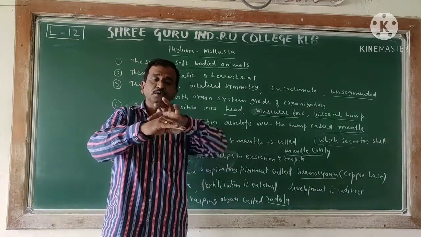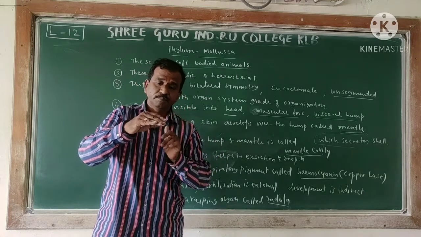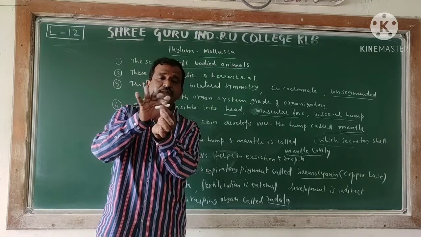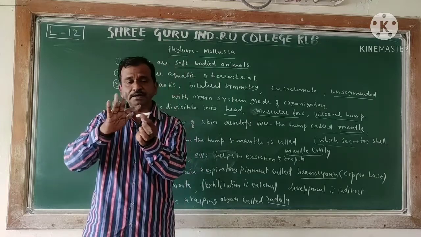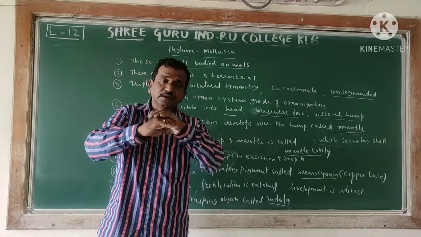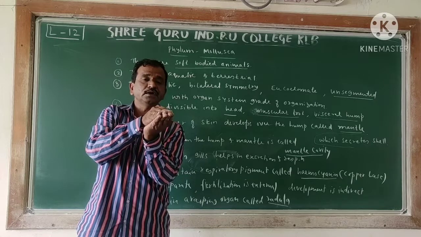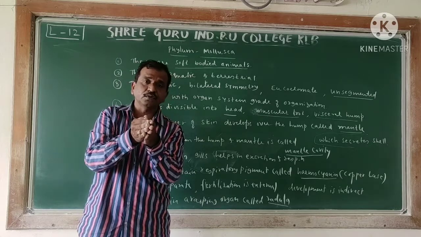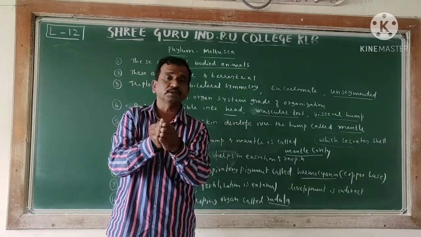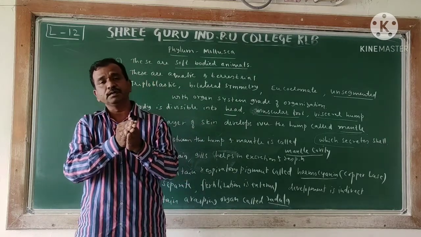They are going to construct a hard calcareous material that is called a shell, because inside, the mantle is found. The mantle secretes the hard covering. If the animal contains a single shell, that is called a univalve. If the animal contains two shells, on both the upper and the lower surface, it is called a bivalve. So this is what the animal is going to be bearing.